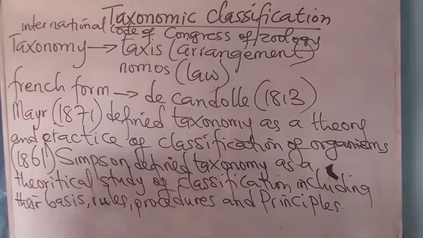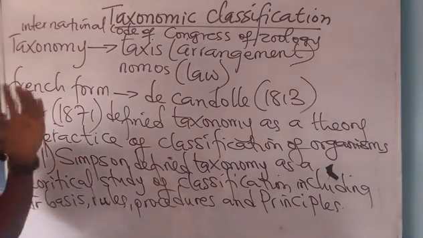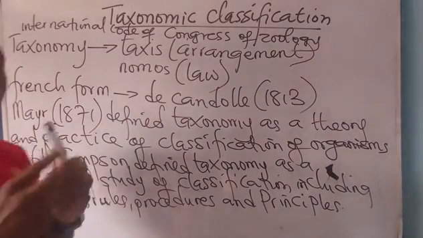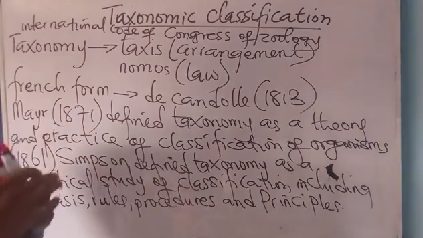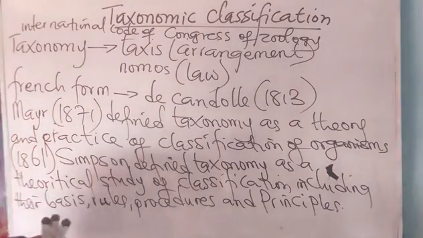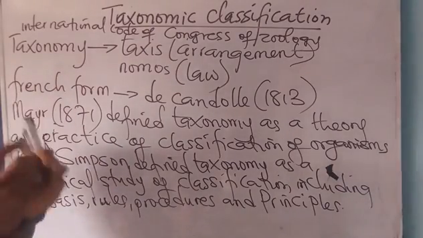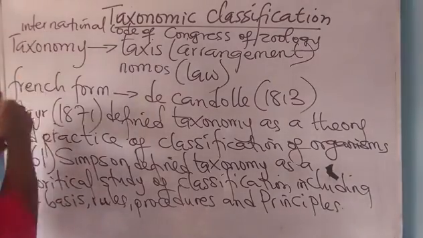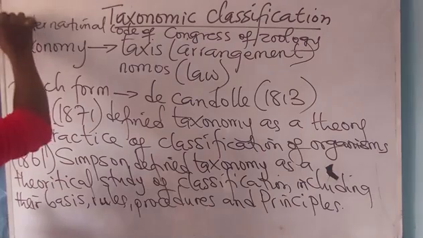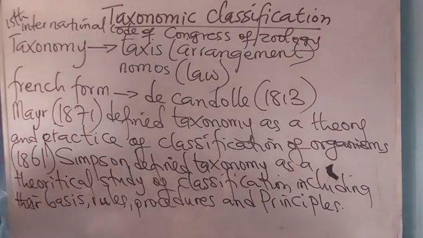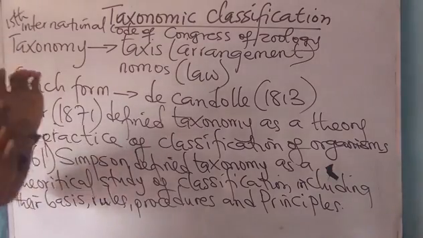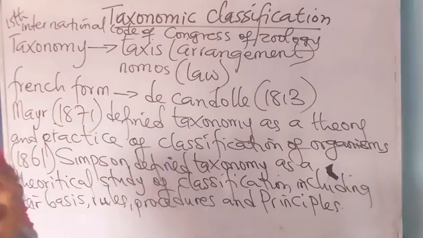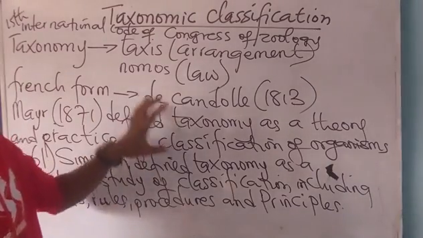Before a zoologist classifies an organism, you must follow the general principle, or the operational principle, as adopted in the 15th International Congress of Zoology. That is the set of principles used by zoologists to classify living organisms.